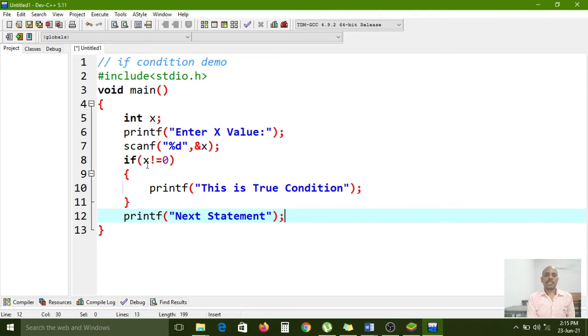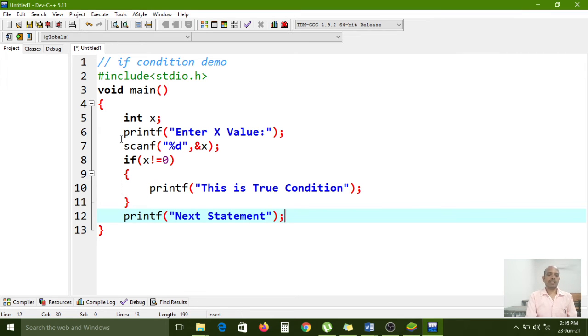The x value depends on the user's input. Whatever input the user passes, that value is stored in the variable x. So x not equal to 0 means if it is any value except 0, that condition becomes true. If you enter a 0 value, then it becomes a false condition.